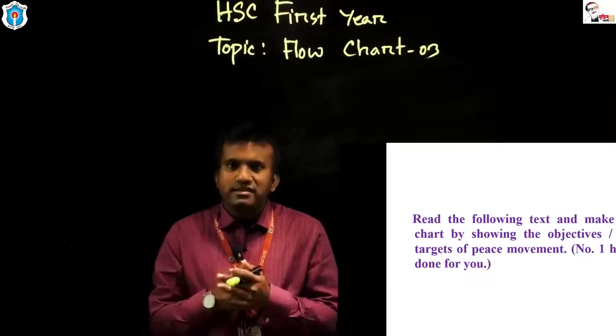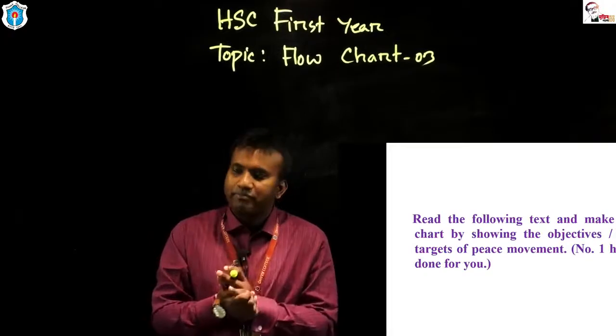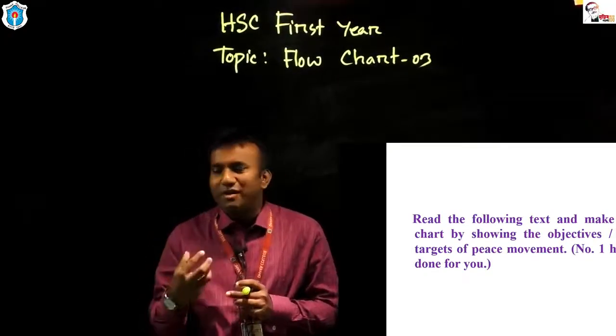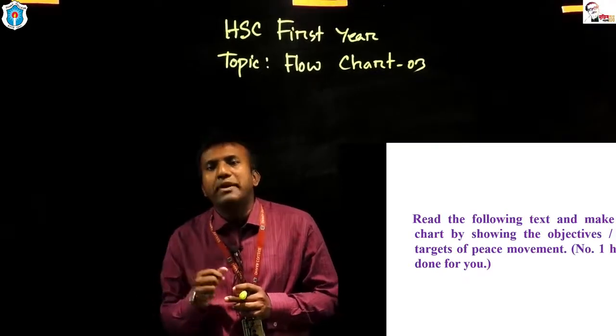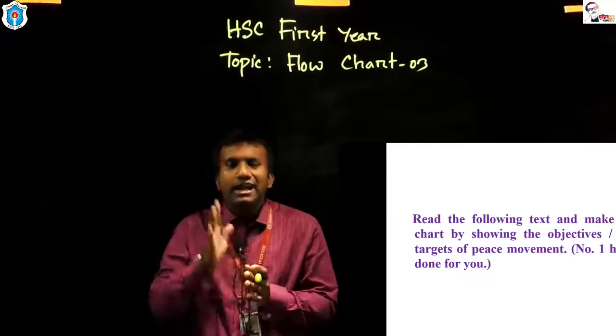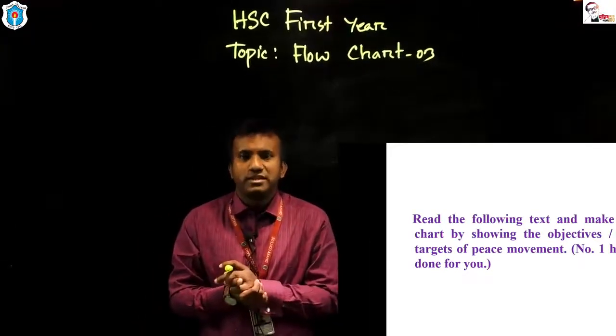With this question, it has been really clear to you, I think, the subject matter of our flowchart. We are going to talk about the objectives of peace movement.